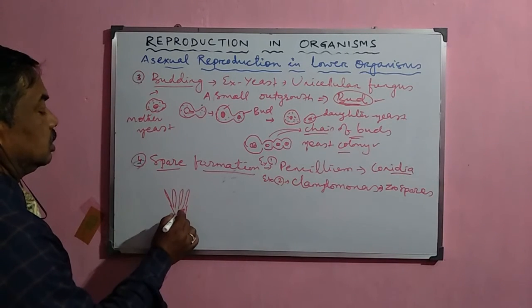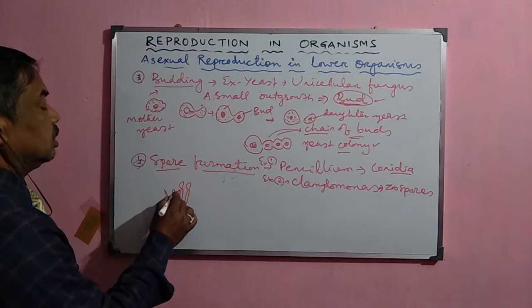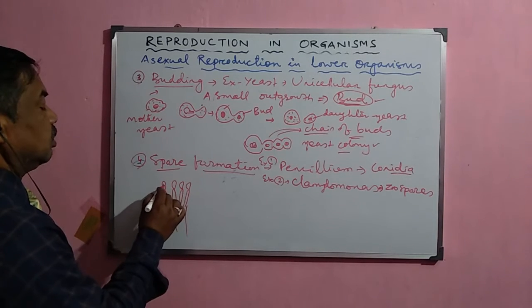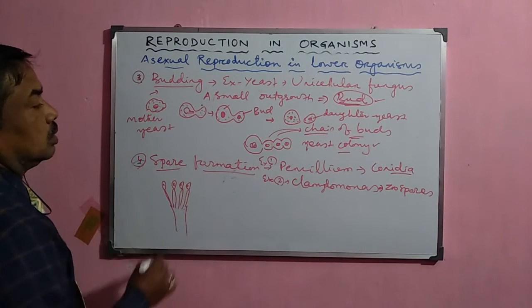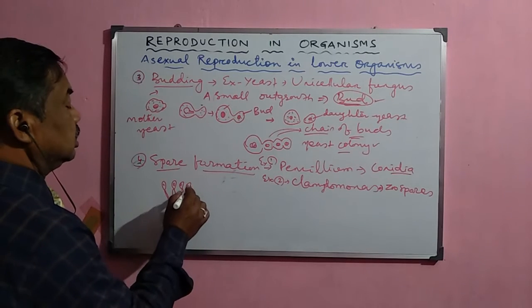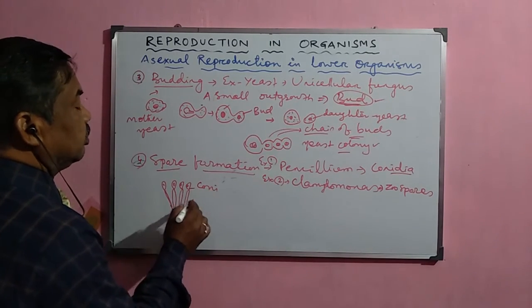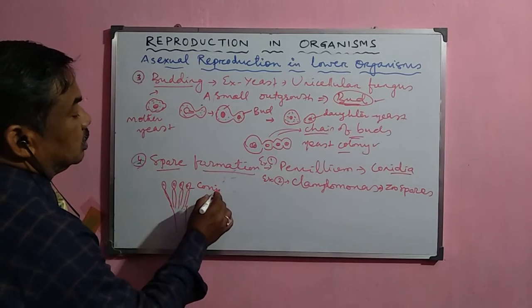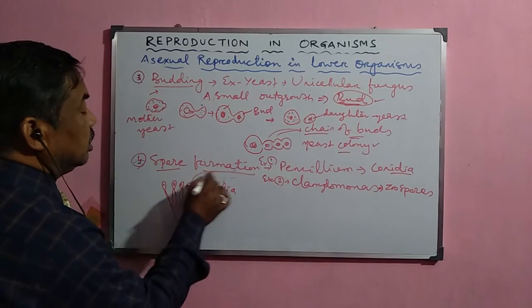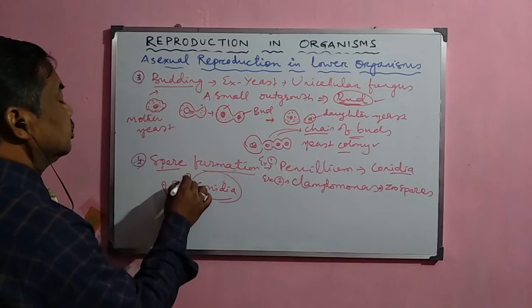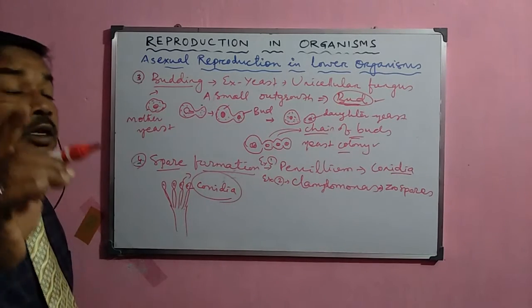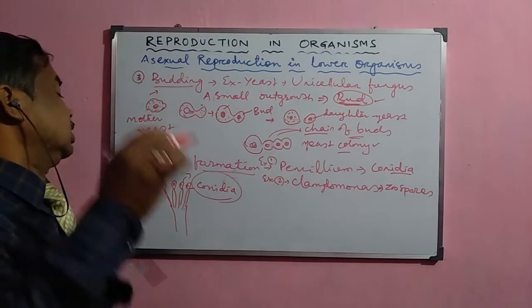These are the conidia which are formed here, and normally in the tree portion they form the conidia. Here it is called the sporangium, and the conidiophore is there, and from the conidiophore the conidia are formed.